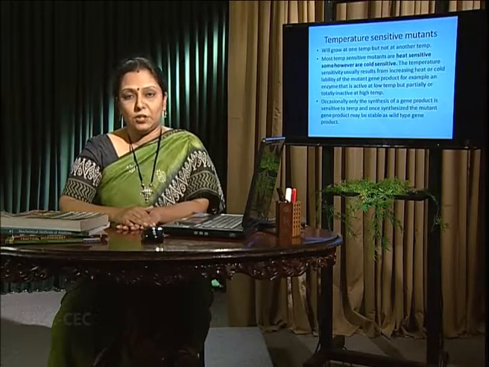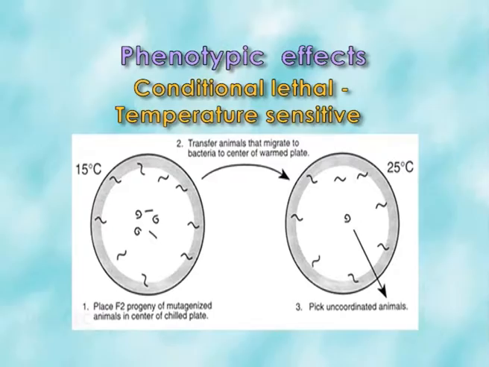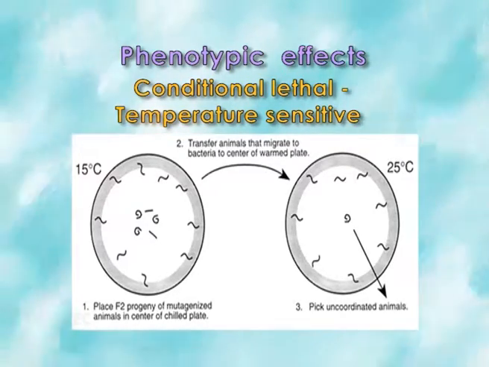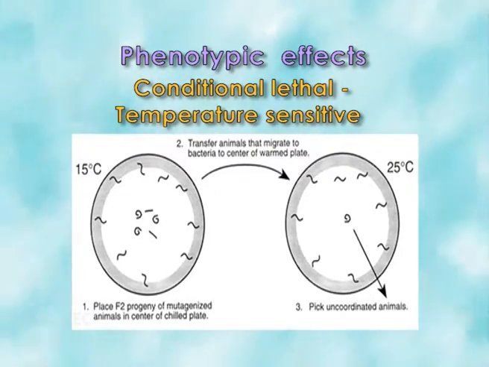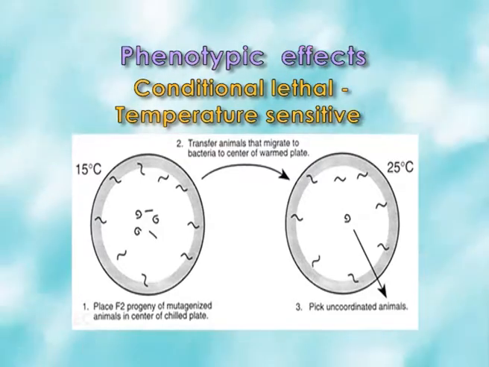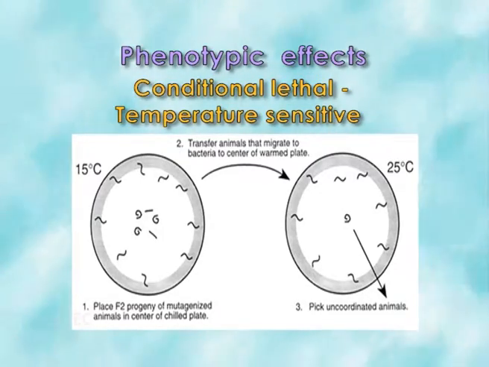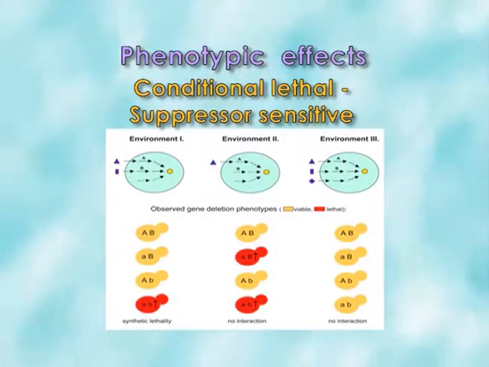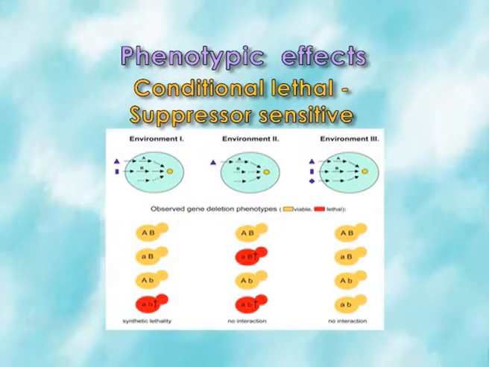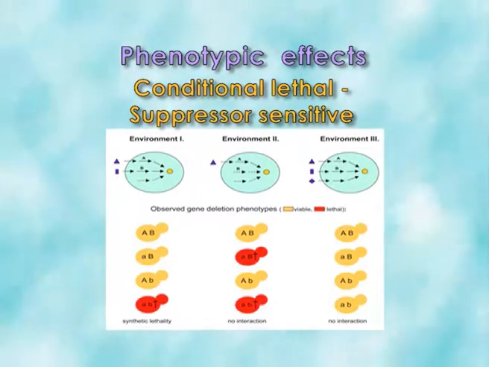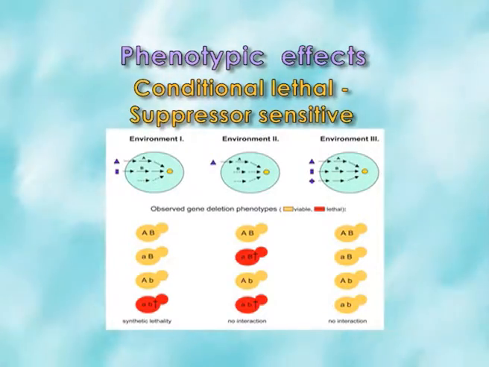Temperature sensitive mutation. So, cold and heat labile genes are there, and only at a particular temperature they are permitted to synthesize. If they are synthesized at the gene level, at the protein level there is no problem. Suppressor sensitive mutation. So, the wild type phenotype can be observed in the mutant only if the suppressors are synthesized, and they do not happen in obligatory important genes. So, they are permissive at a particular condition and restricted at another condition.